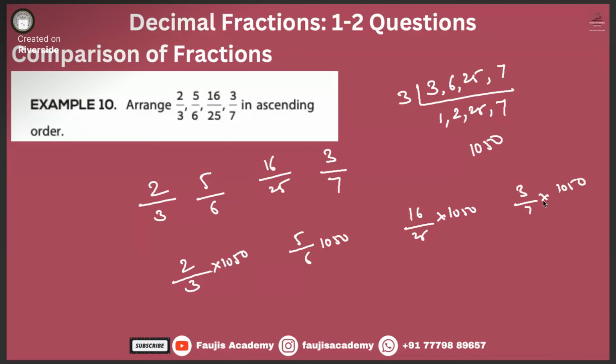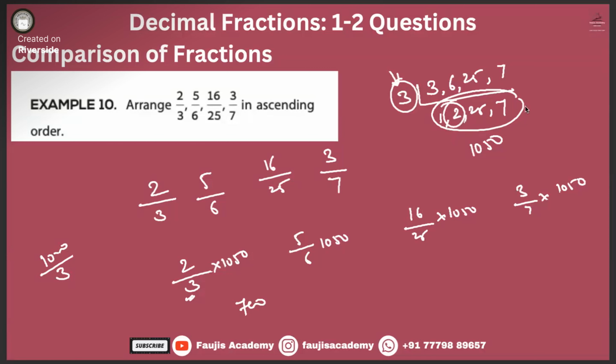Look, we do not even need to find out 1050, then divide by 3 and find out. Just look at these numbers. It has to be divided by 3, no? Just leave this 3 behind and 50 into 7, 350. 350 into 2, 700. That's it. It has to be divided by 6, no? Leave behind 3 and 6.